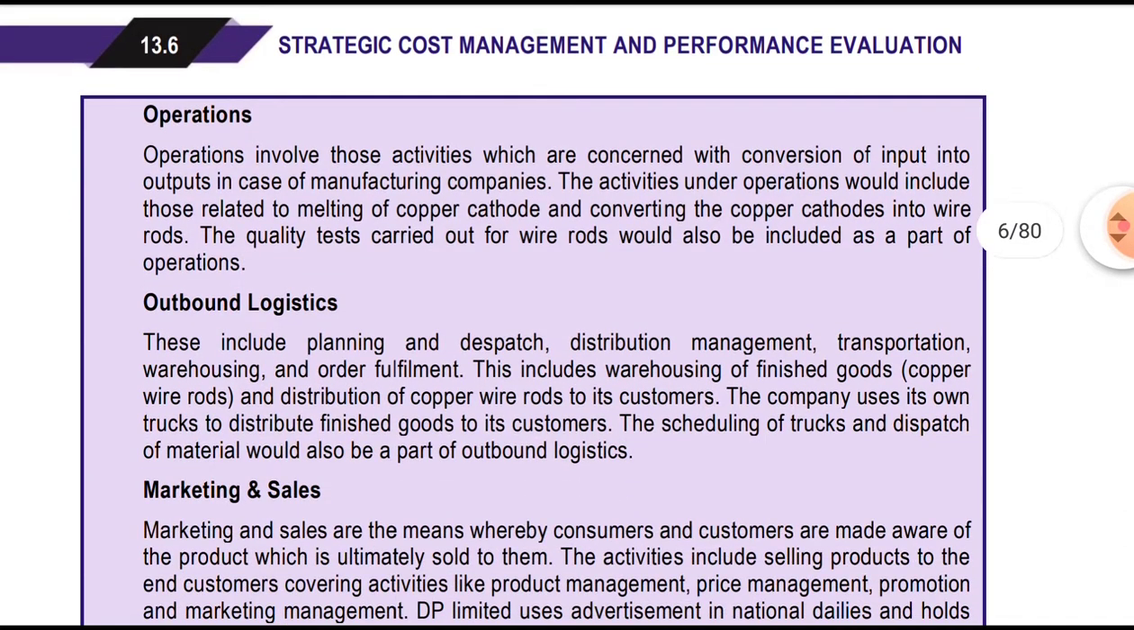Second, operational activity. Operations involve those activities connected with the conversion of an input into the output in case of a manufacturing company. So conversion of input into output is operation. The activities under operations would include those related to melting of the copper cathodes and converting them into wire rods. The quality test carried out with the rods would also be part of the operation.